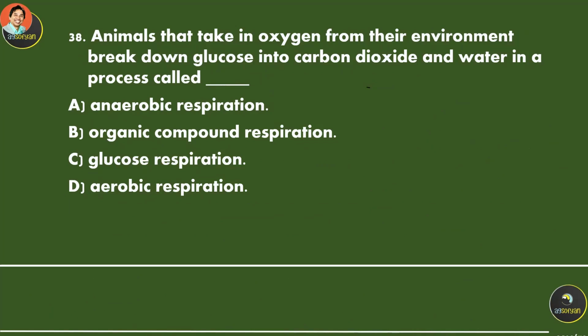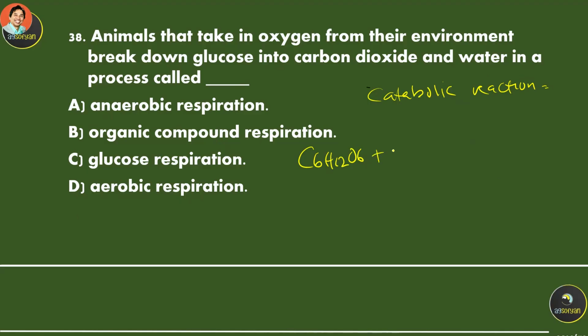Animals that take in oxygen from their environment break down glucose into carbon dioxide and water in a process called... This is an example of a catabolic reaction. A catabolic reaction breaks down a bigger molecule into smaller molecules. In this case, glucose is the big molecule.